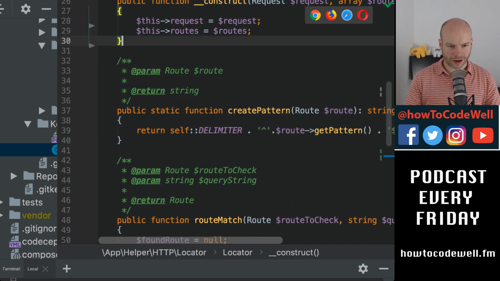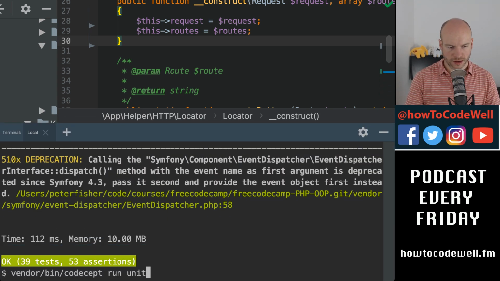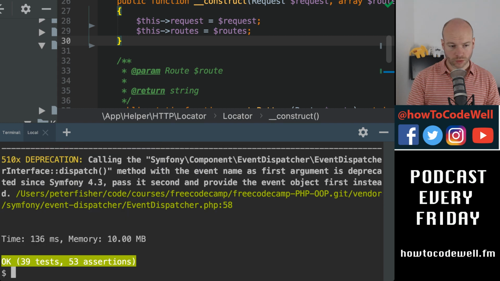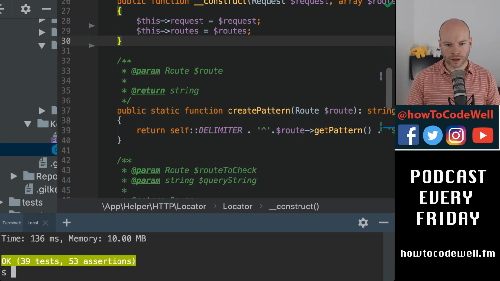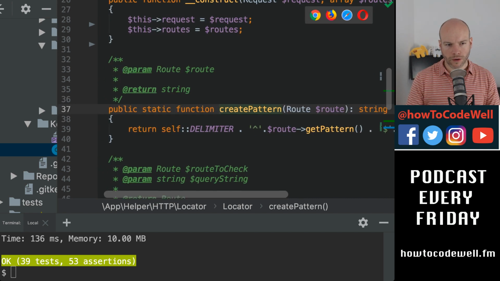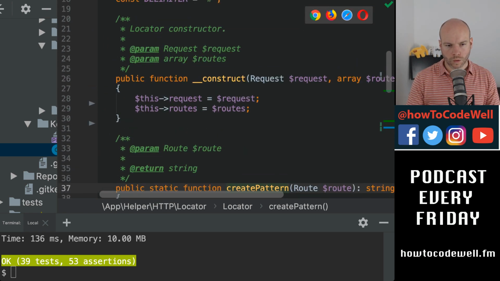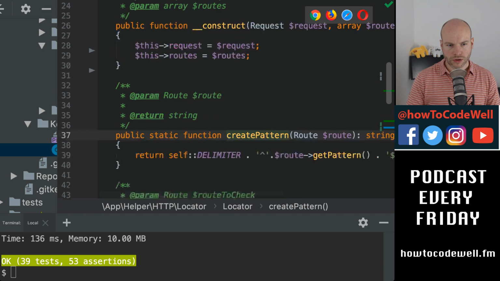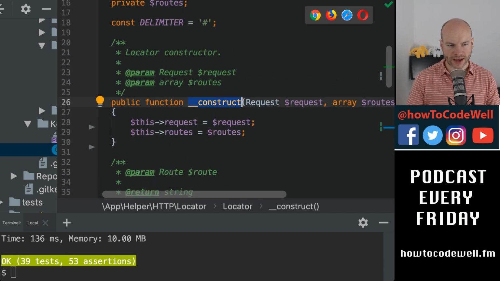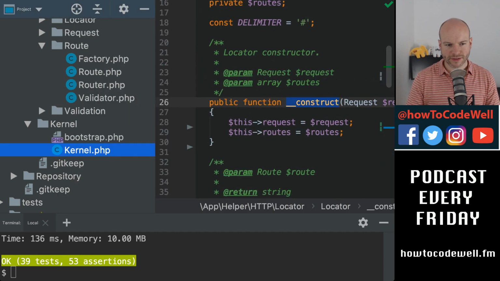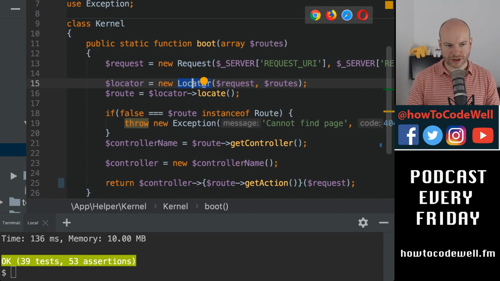Okay, before I start, because I've moved some things around, let me just run this and see. Yep, those will pass. So they were never tested in the first place. Tut, tut, tut. Okay, so we do the constructor, then what happens after that? I've had a weekend, so I'm just trying to refresh my memory. Oh yeah, we then run locate based on that.